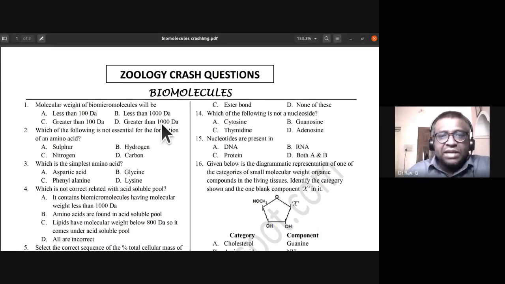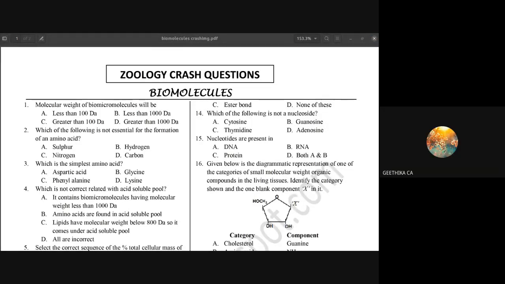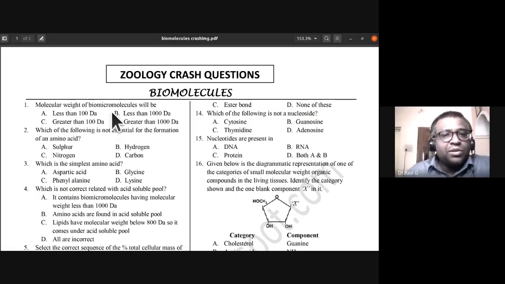The first question is, the molecular weight of biomicromolecules will be less than 100 Daltons, less than 1000 Daltons, greater than 100 Daltons, or greater than 1000 Daltons. What is the answer for it? Less than 1000 Daltons. Yes, it is less than 1000 Daltons. So B is the answer. Okay. So remember about this B part of it.